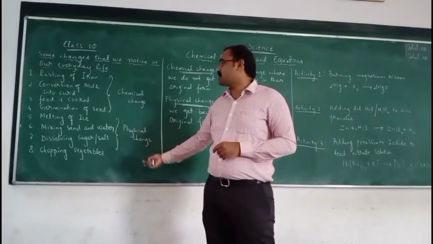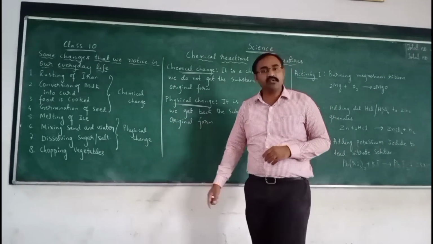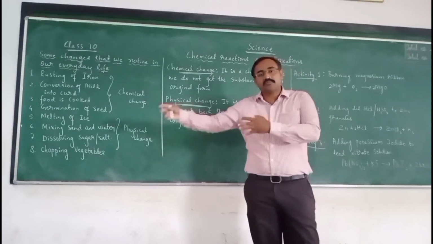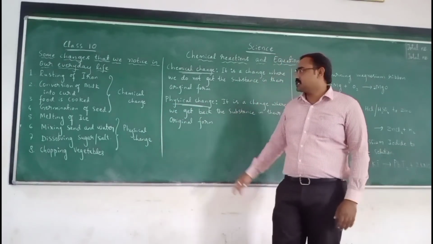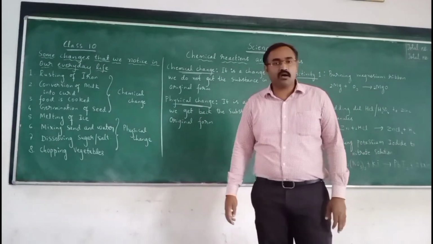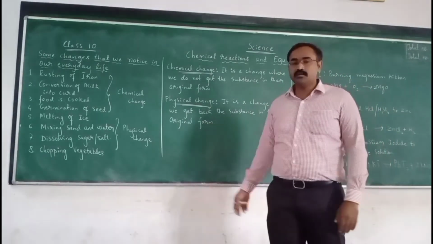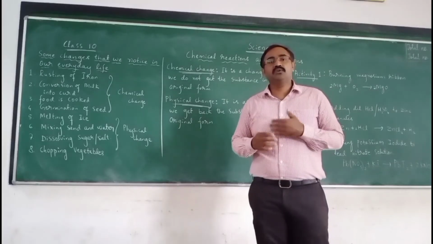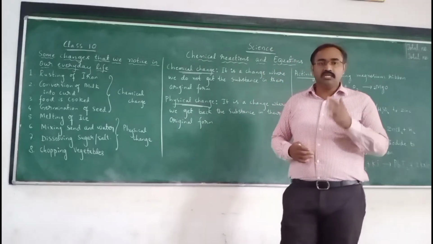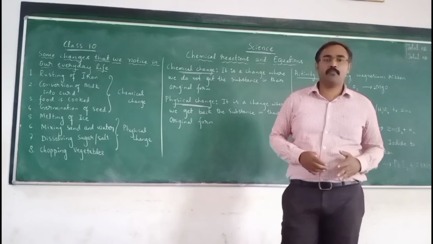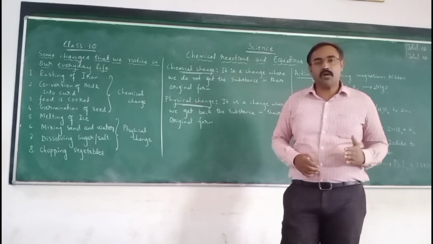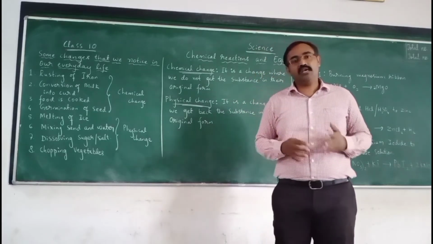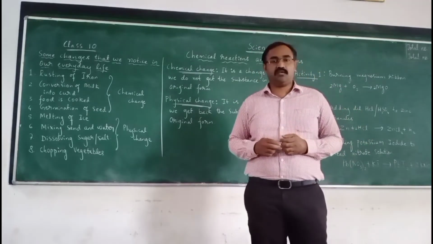And mixing sand and water: we can separate it by filtration. We can separate the sand and water, so we get the substance in its original form. Similarly, dissolving sugar or salt and chopping vegetables. In these changes, the substance does not change its properties. Even when the vegetables are chopped, the vegetable will remain a vegetable. So the initial nature of the substance doesn't change.